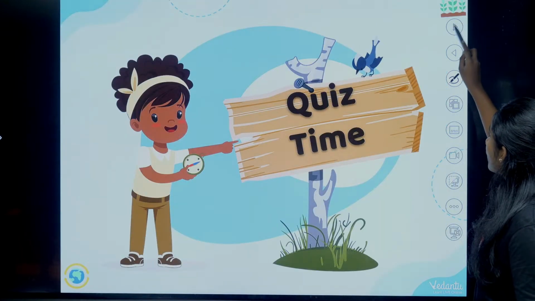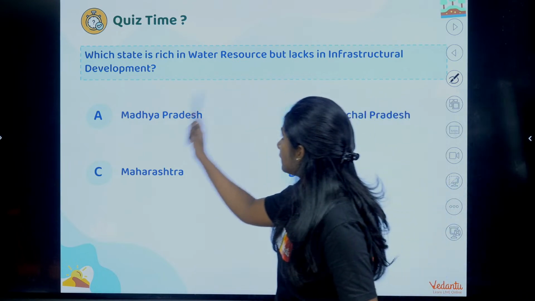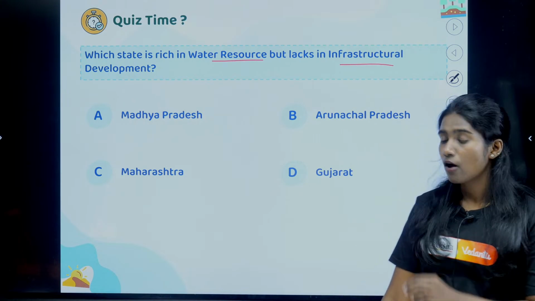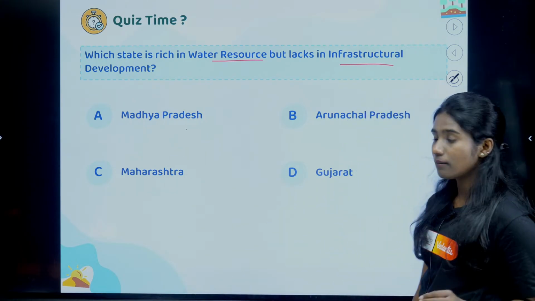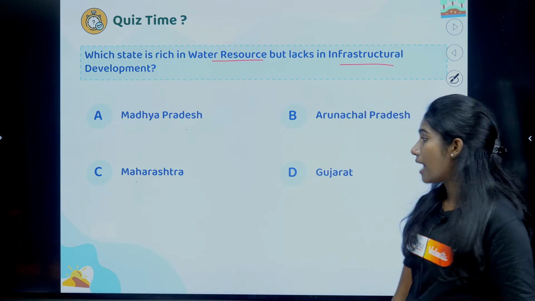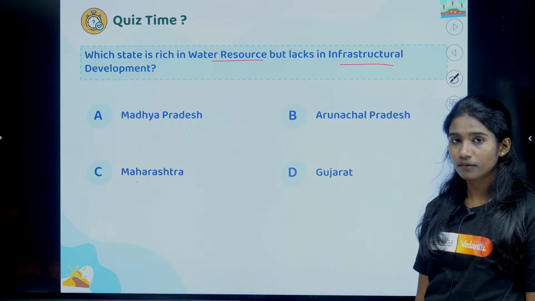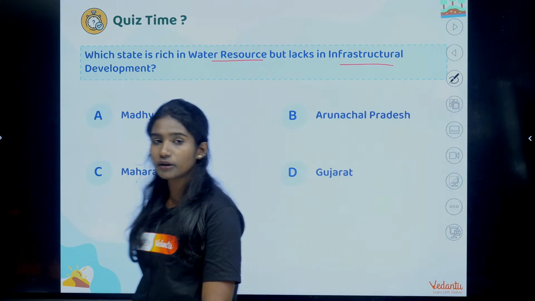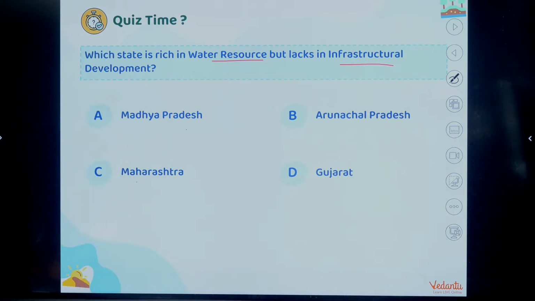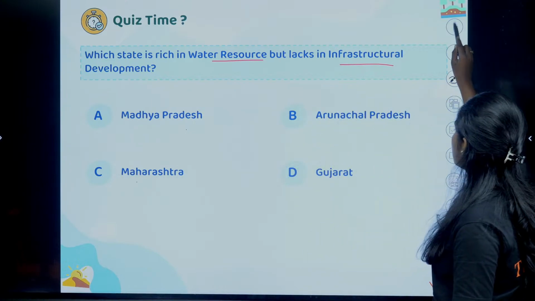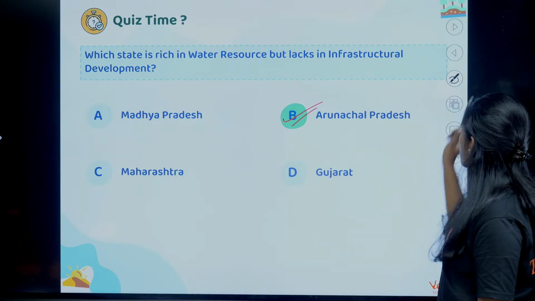Fine? Okay, so now I've got a quiz for you all. Which state is rich in water resources but lacks infrastructural development? Option A says Madhya Pradesh, option B says Arunachal Pradesh, option C says Maharashtra, and option D says Gujarat. Which one is the right answer? Which state is rich in water resources but lacks infrastructure? It is Arunachal Pradesh.